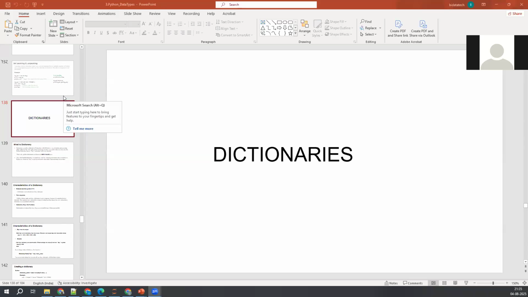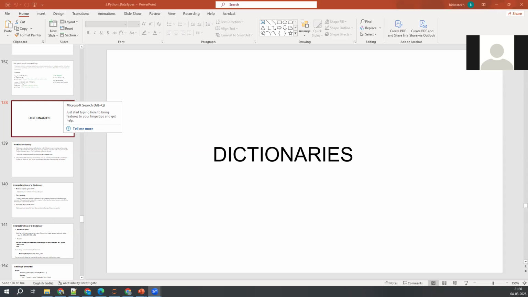Okay. So in the last session, we understood how to handle the other data types like set and tuple. Now it's time to understand a very important data type, and the last data type, which is dictionary. This is also a mostly used data type in Spark. It is a regularly used data type you can see in coding as well. If you want to store any key value pairs, then we can go ahead and use this dictionary.